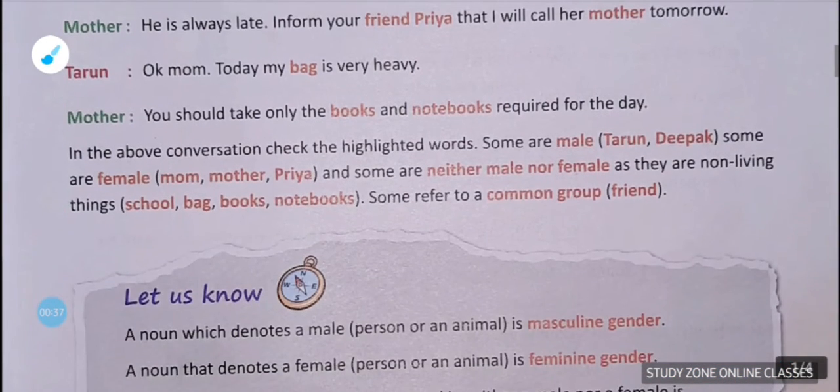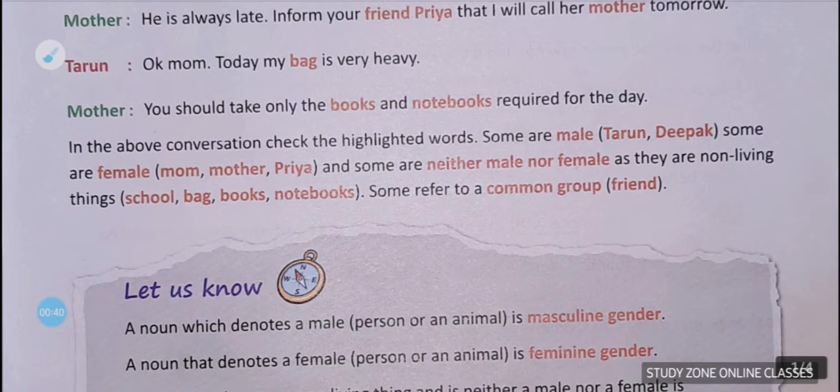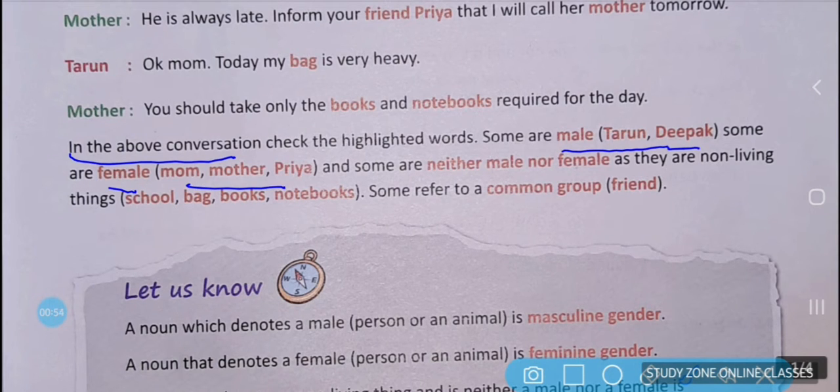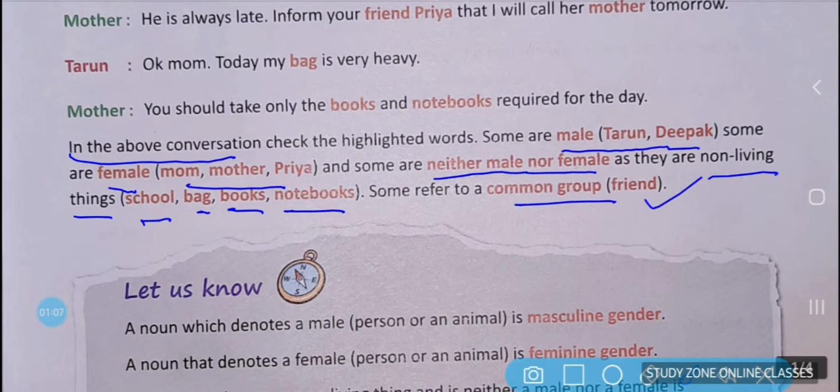Now let's try to observe and analyze this conversation. In the above conversation, check the highlighted words. Some are male, which means Tarun and Deepak. Some are female: mom, mother, Priya. And some are neither male nor female, as they are non-living things, for example school, bag, books, notebooks. Some refer to a common group, which means friend.